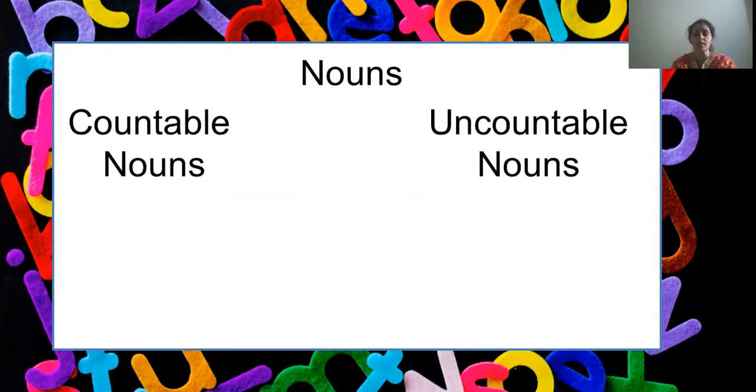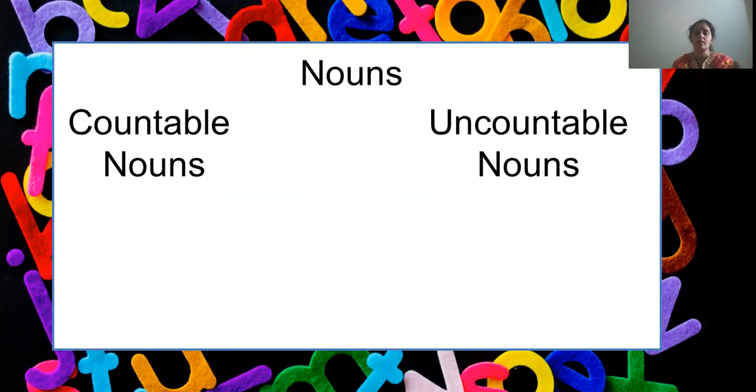Countable nouns are nouns that we can count: 5 apples, 2 pencils, 3 pens. Uncountable nouns are nouns that cannot be counted. For example, water, milk, sugar, rice. You can't count these objects, right?